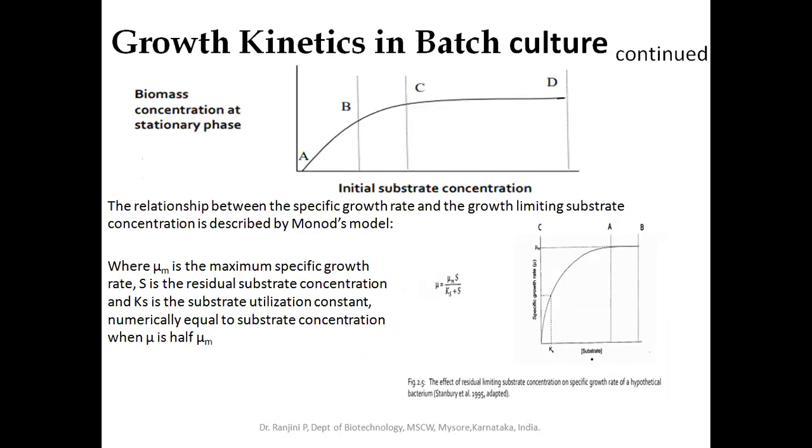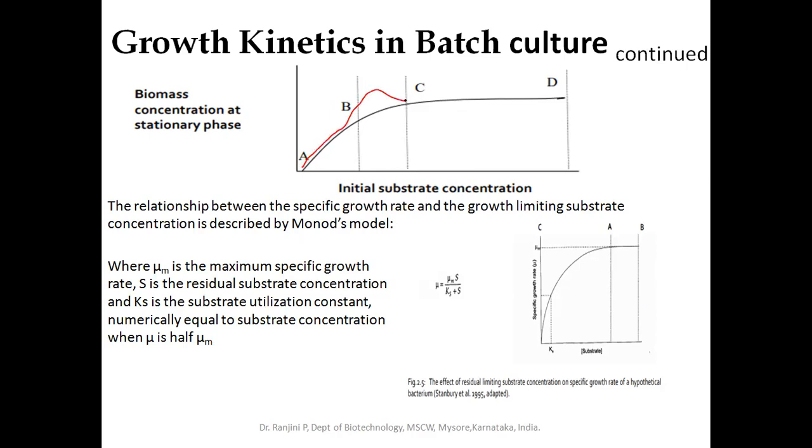If you take the biomass and how it changes with the substrate concentration, at time 0 the substrate concentration will be very high, but the biomass will be very low. After the cell prepares itself for cell division, cell number increases and the cell biomass also increases.